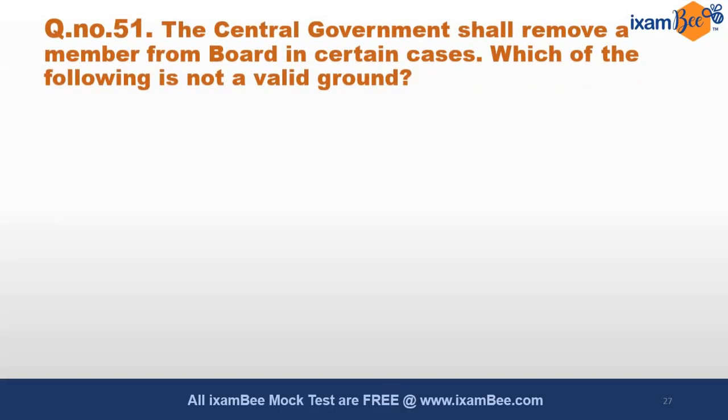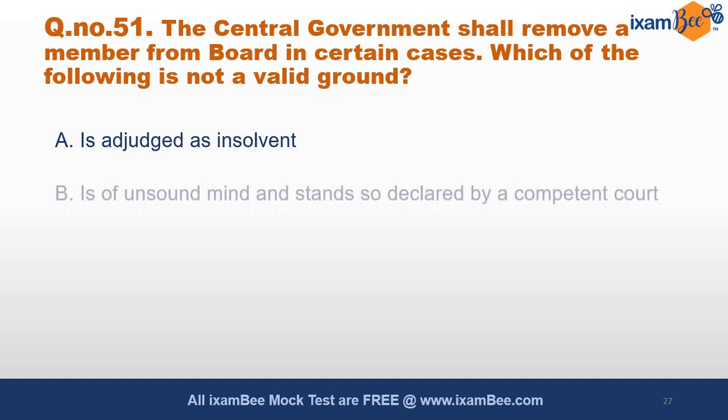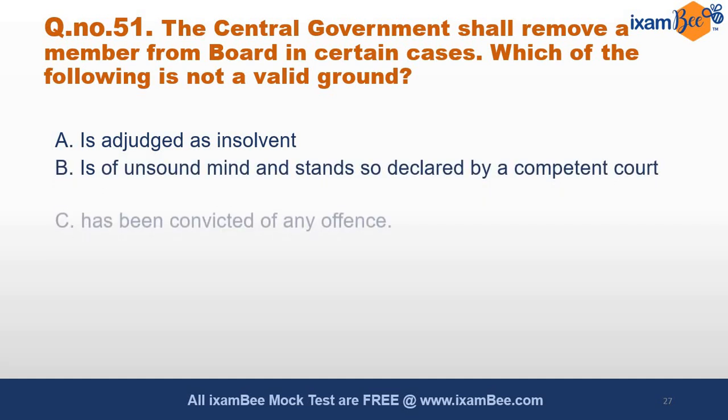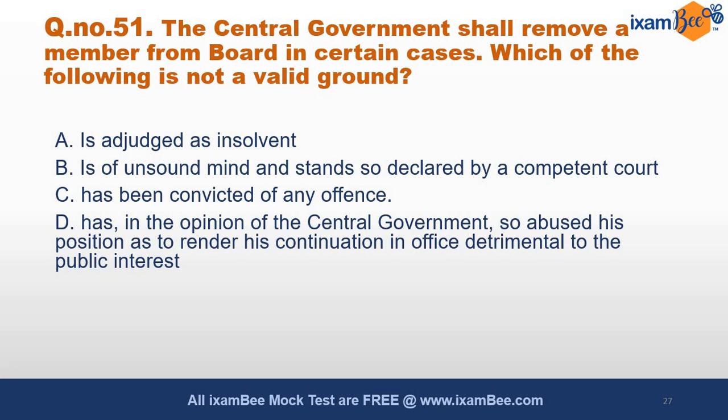Next question, question number 51. Central government shall remove a member from the board in the certain cases. So which of the following is not a valid ground? That it is adjudged as insolvent, is of unsound mind, he has been convicted by any offence, has in the opinion of the central government abused his position so as to render his continuation in the office that is detrimental to the public interest. All of the above are valid grounds.